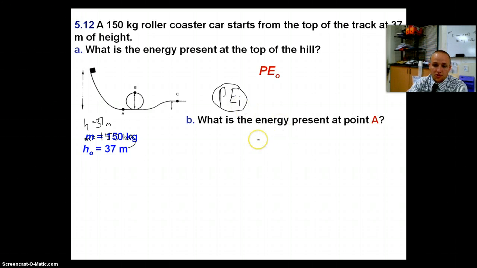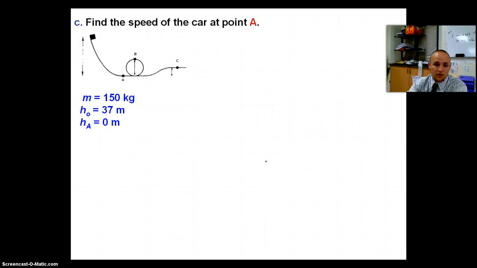Okay. So what's our energy present at point A? So at point A over here, what kind of energy do we have? As we move down the ramp, our potential energy is getting converted into kinetic energy, and at point A we have only kinetic energy. So it's the kinetic energy at point A. That's the only kind of energy we have. So we need to find the speed of our car at point A.